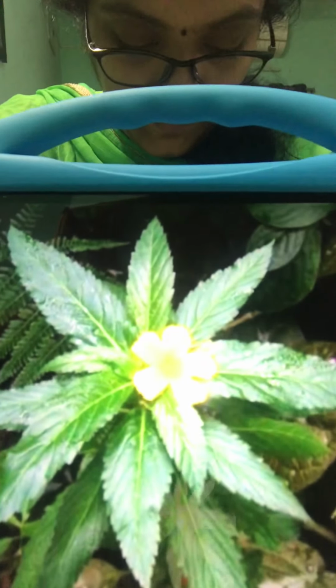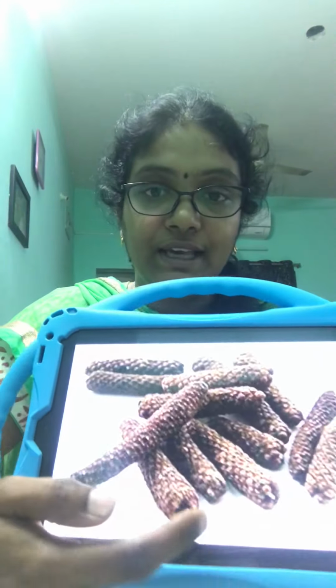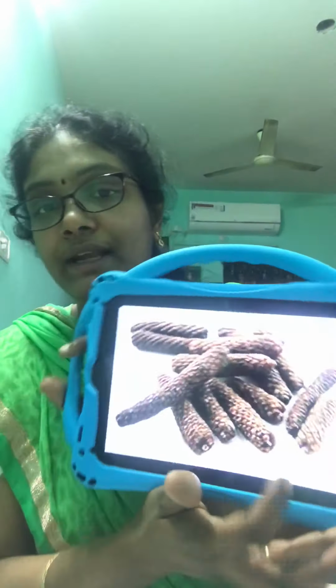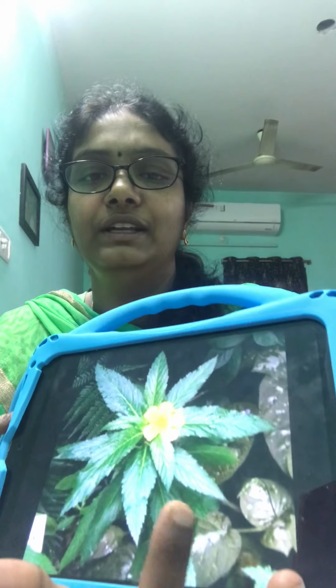Next one is Pippali. I'll show you. This is Pippali, and this is the plant of Damiana. Can you see? These two, Pippali and Damiana, give relief from stomach problems like ulcers, gastric problems, indigestion, such kind of things. They can be cured with Pippali and Damiana plant. This also you find everywhere. It is a wild plant.